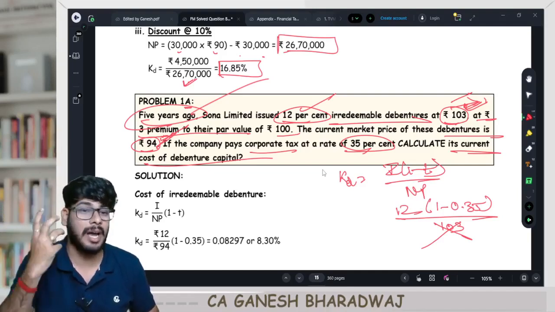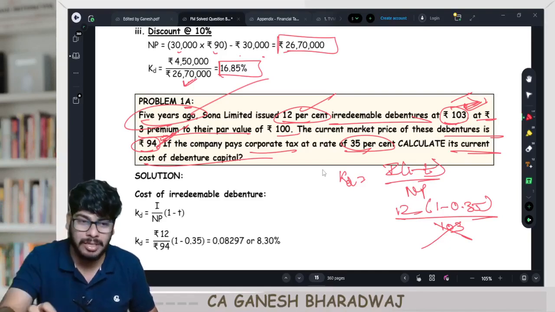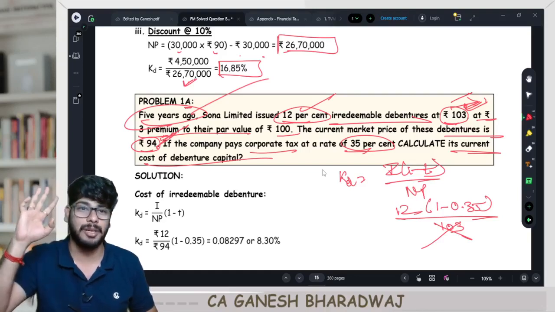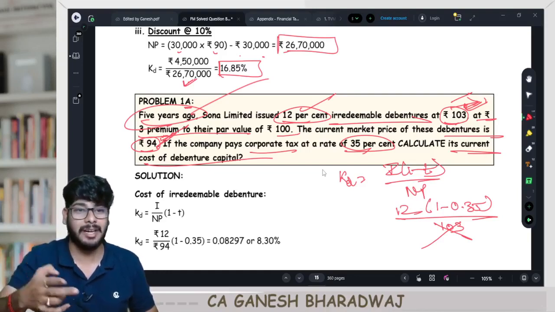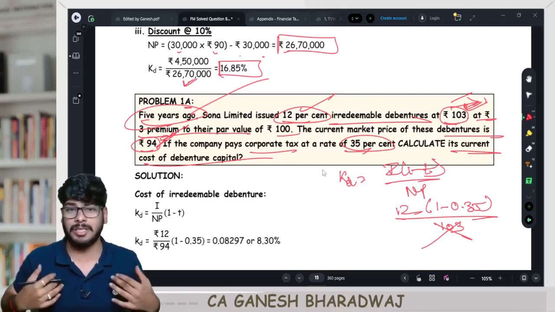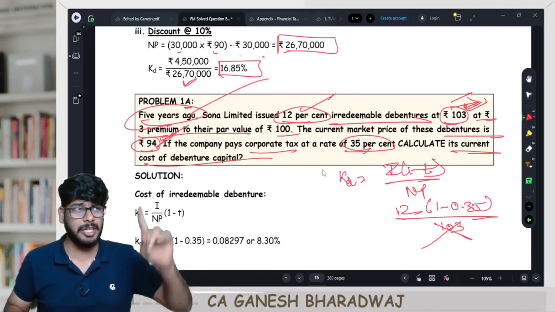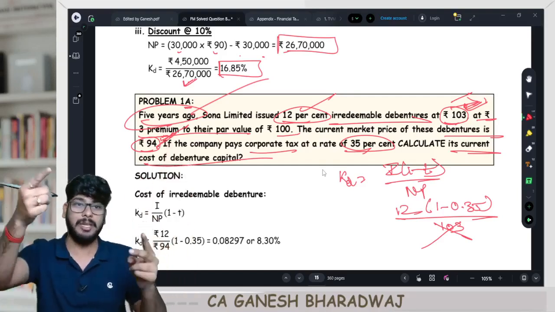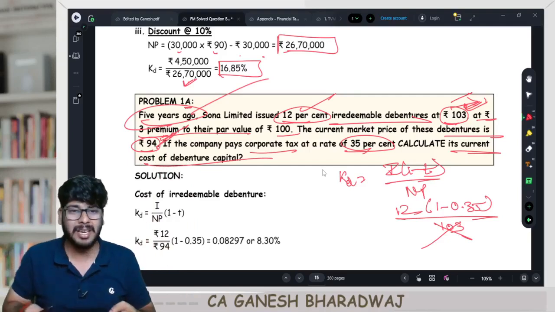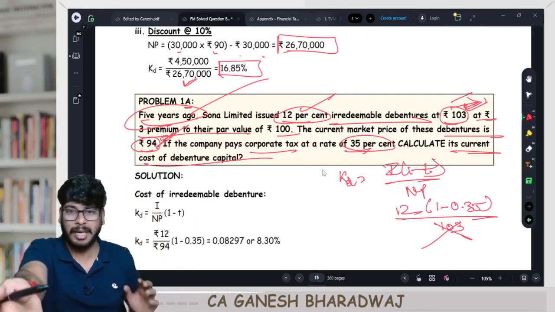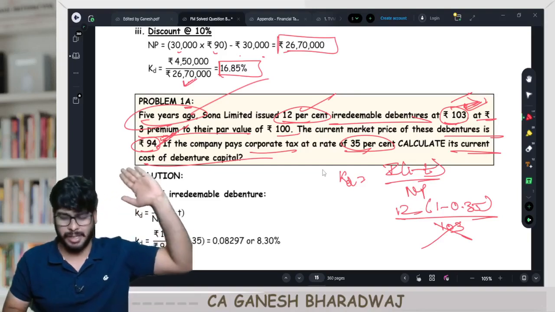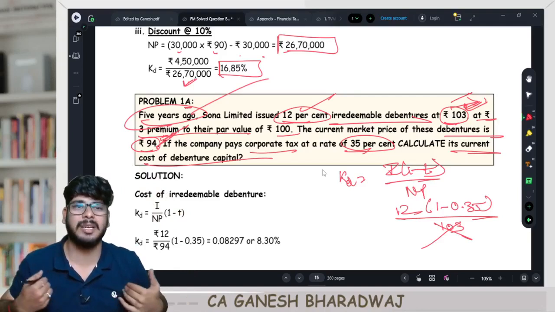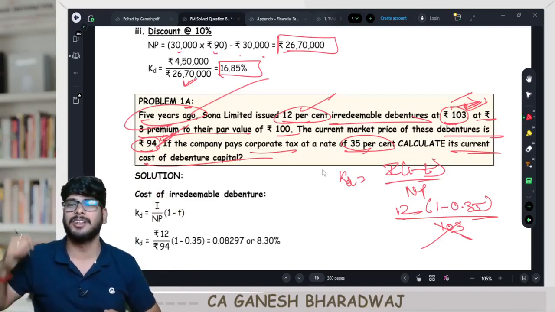Many students are actually struggling in this area because they don't know. The first thing they struggle with in this chapter is from whose perspective you are computing. The second struggle is, having said that, sir, why the actual thing is not given? Because I always tell, if nothing is mentioned, first preference for net proceeds, you should always take the issue price. If issue price is not available, then you should take the current market price. But in this case, it was past data. It is not a current issue price. It was a past issue price. The share was issued some years back. We are not here to record the actual cost. We are in a subject that takes a decision which is futuristic in nature.